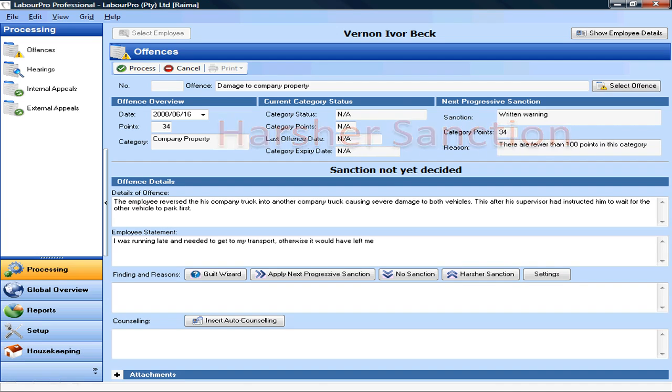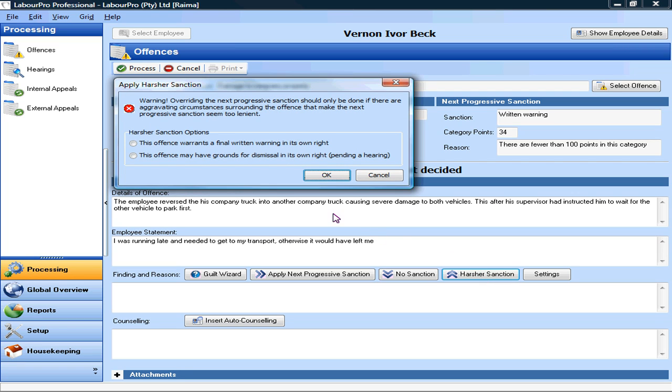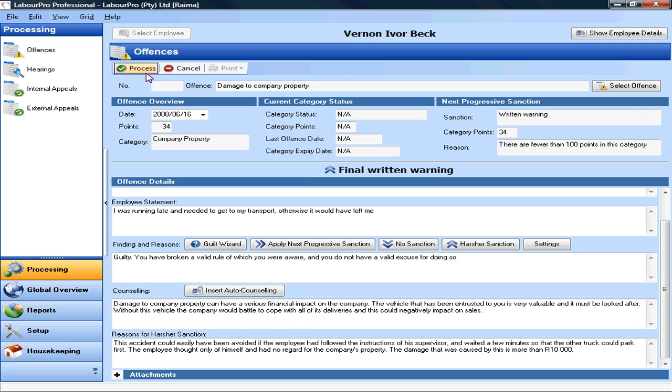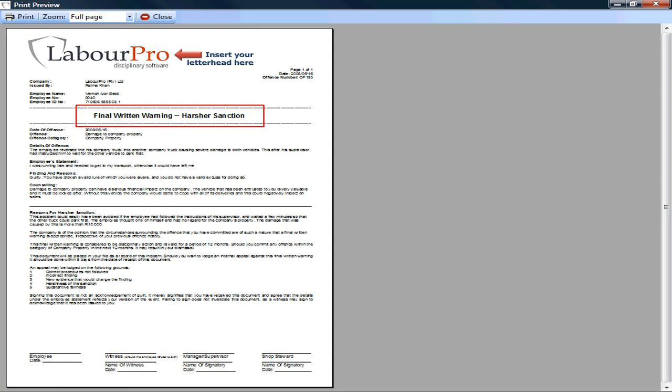Perhaps an employee committed an offense with such malicious intent that the LabourPro sanction would not be sufficient. The option therefore exists to override this sanction and choose a harsher one, with the ability to list the reasons why a harsher sanction was justified. In such cases, the documentation that is printed would reflect the fact that you have chosen this option.